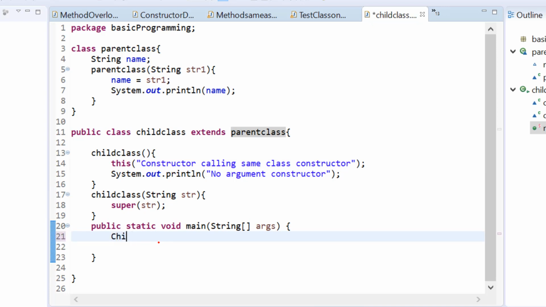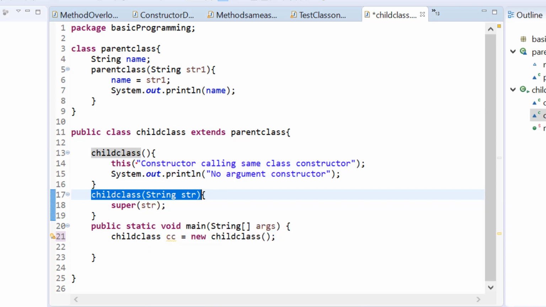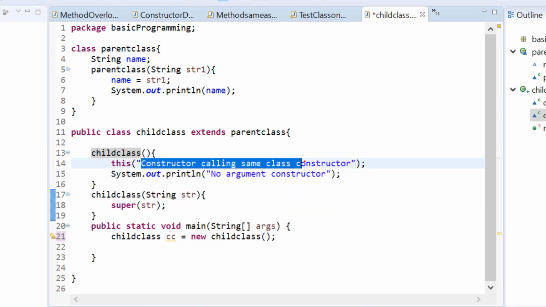So now let us create an object here. ChildClass cc equals new ChildClass. So here I have created an object. This will first call the default constructor. In the default constructor, we have this, so it calls the parameterized constructor here. In the parameterized constructor, we are passing a value from this constructor, constructor calling same class constructor.